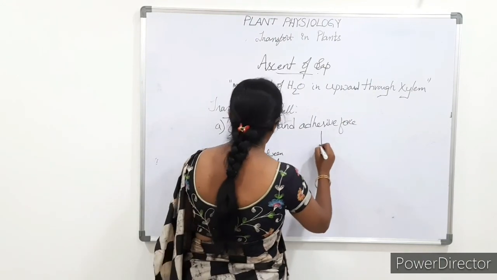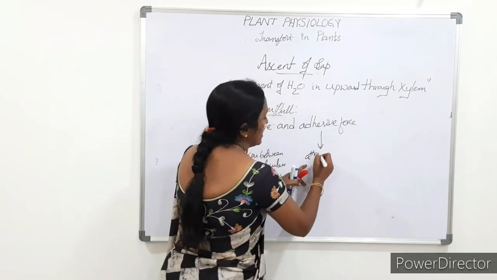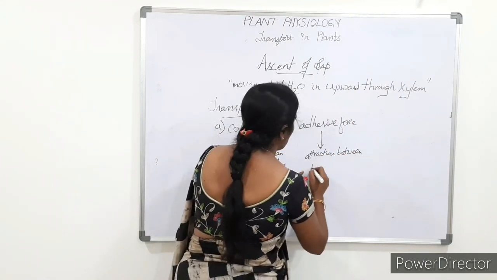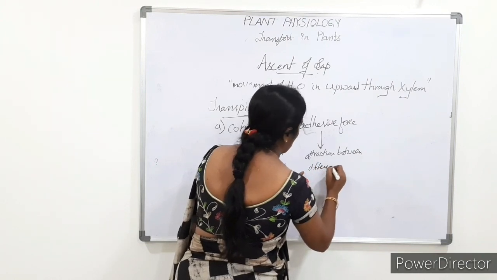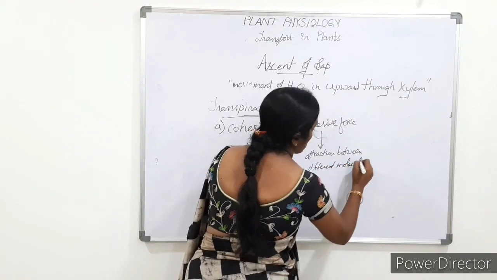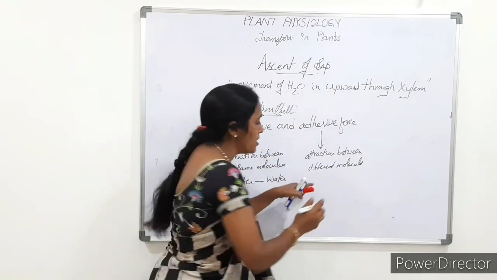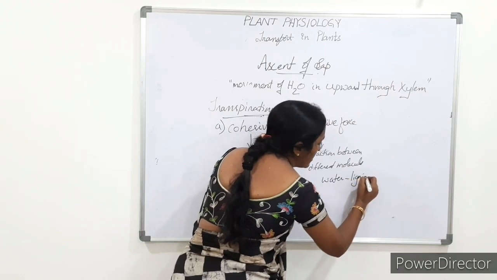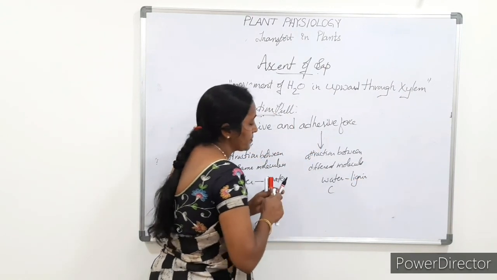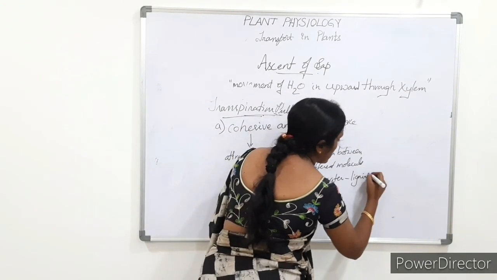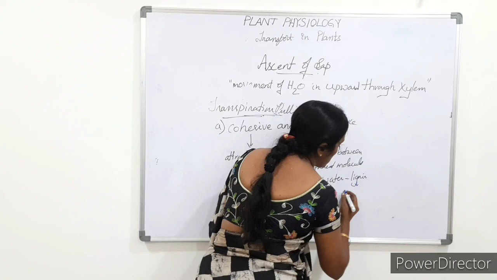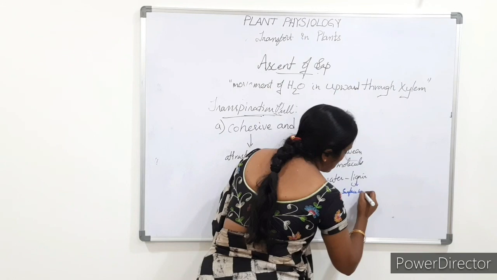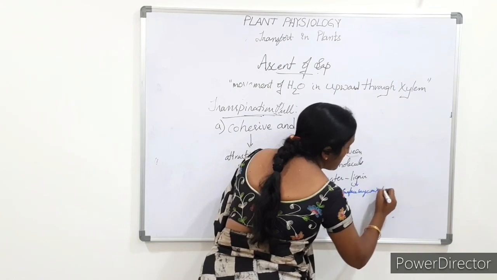And adhesive means attraction between different molecules. Attraction between different, not identical, molecules. The different molecules here are water and lignin. What is lignin? Lignin is the surface layer on the xylem vessel.